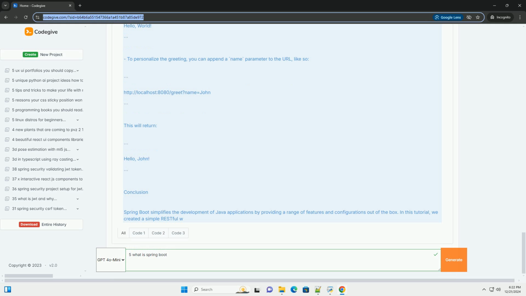Step 2. Import the project into your IDE. Open your favorite IDE, like IntelliJ IDEA, Eclipse, or VS Code. Import the extracted project as a Maven project. Step 3. Create a simple REST controller. Now, let's create a simple RESTful web service that returns a greeting message.